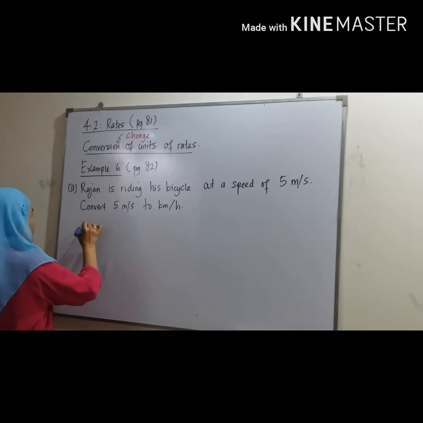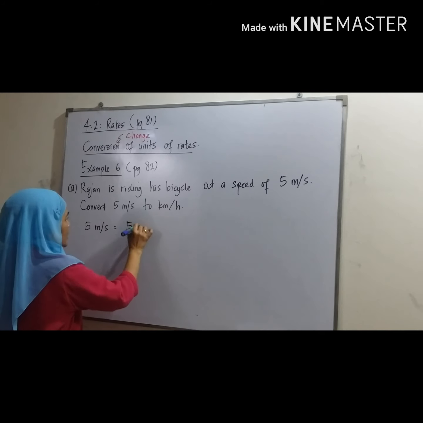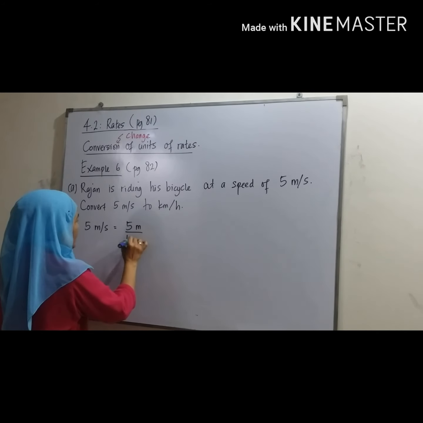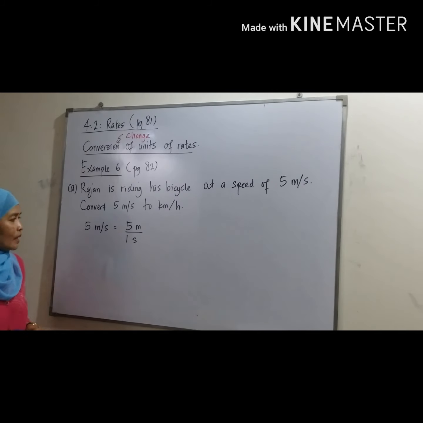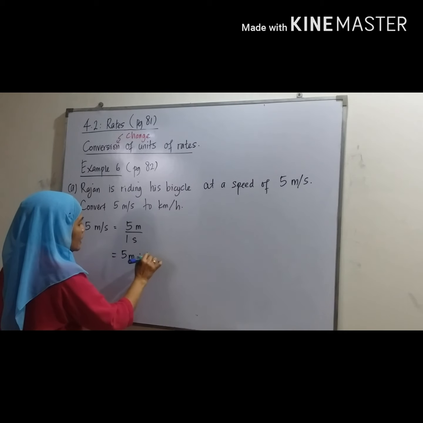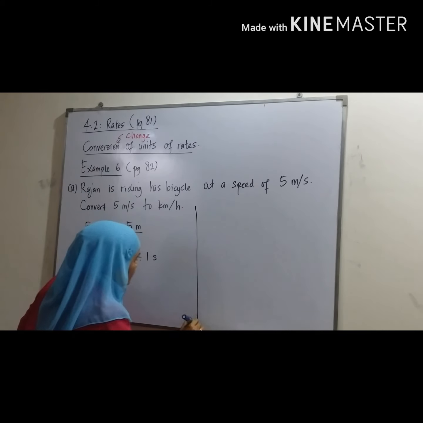First we write 5 meter per second equal 5 meter per second, meaning per 1 second. So here we can write 5 meter divided by 1 second. Okay. We do a working separately.